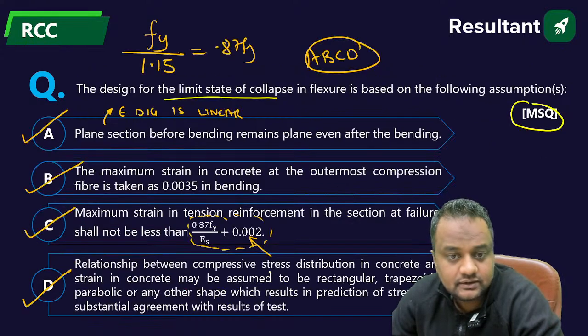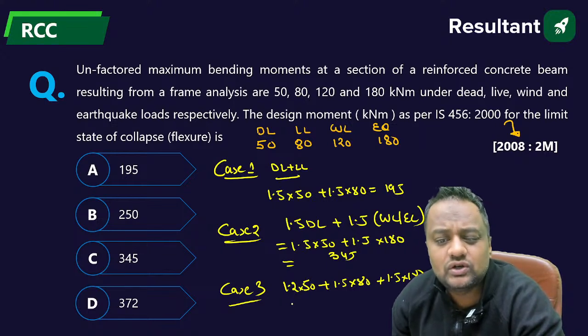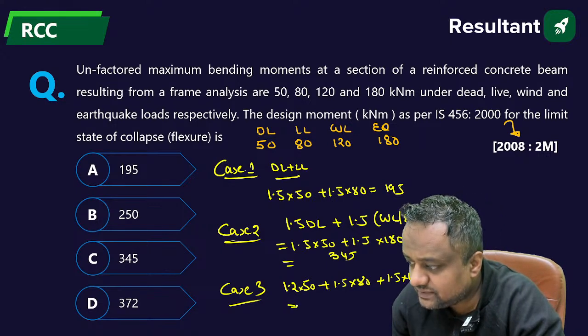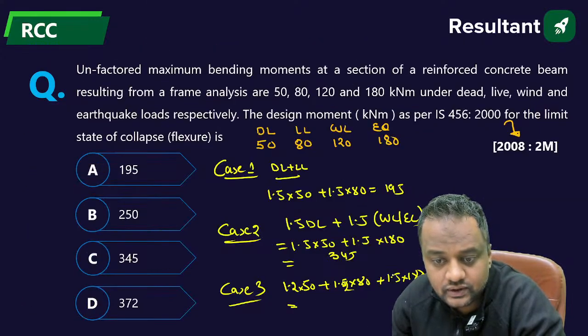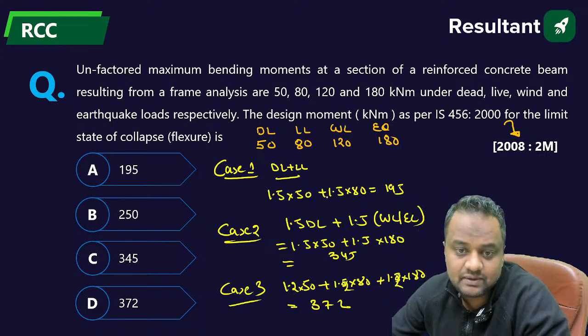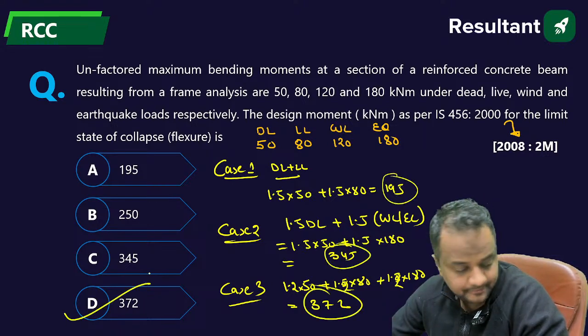Now case 3: 1.2 of dead load, 1.2 of live load, and 1.2 of wind load or earthquake, whichever is maximum, because we assume that earthquake and wind will not come at the same time. Sorry, that is 1.2, I guess. This value is coming 372. Okay, and the maximum of 195, 345 and 372 is 372, na? Is it 372?